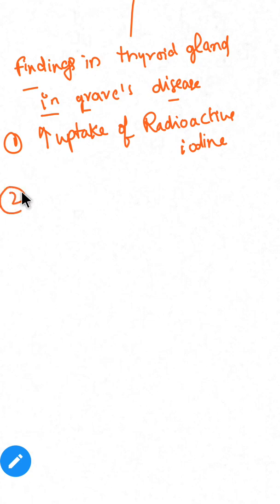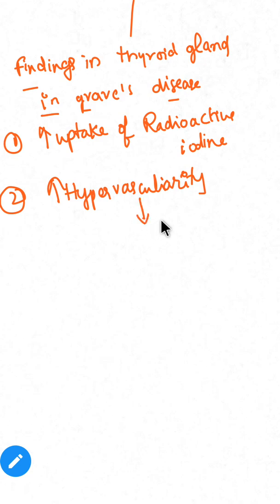And there will be increased vascularity in the thyroid gland, that means hypervascularity. Hypervascularity is most predominant at the upper pole.